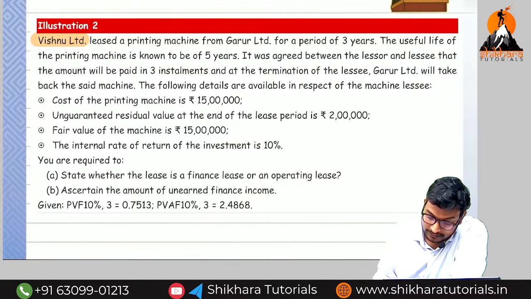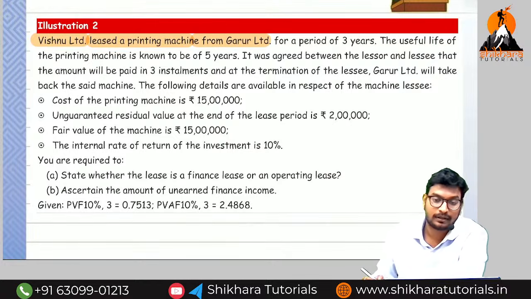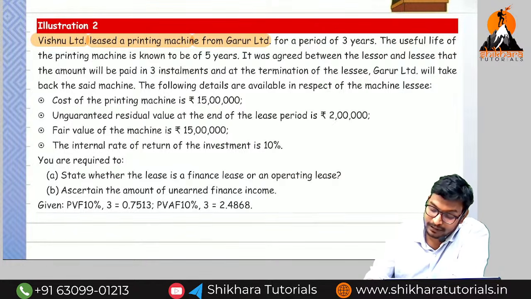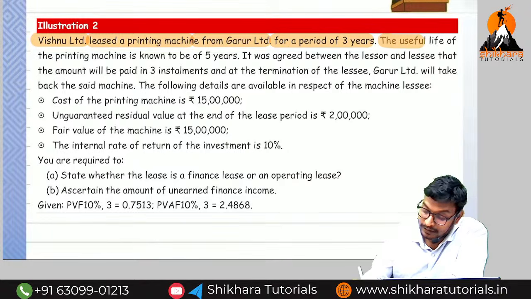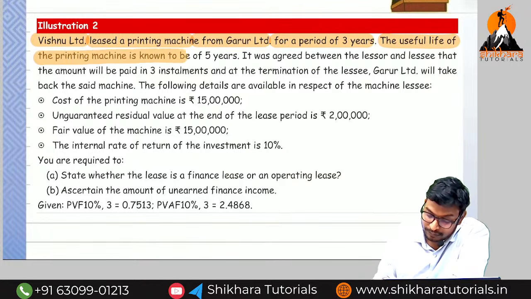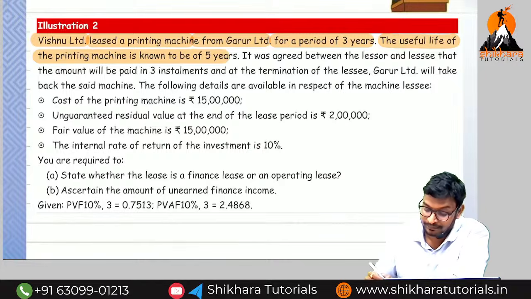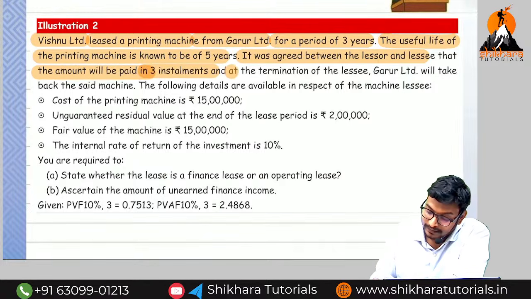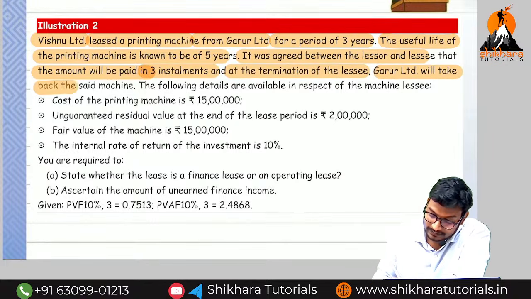Vishnu Limited leased a printing machine from Guru Limited, for a period of 3 years. The useful life of the printing machine is known to be 5 years. It was agreed between the lessor and the lessee that the amount will be paid in 3 installments. At the termination of the lease, Guru Limited will take back the said machine.